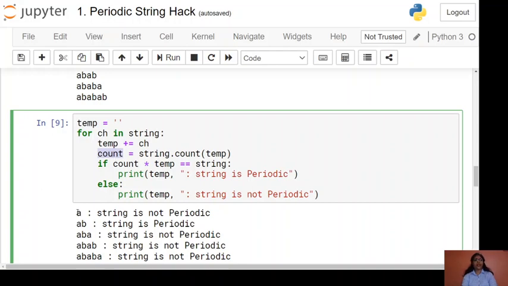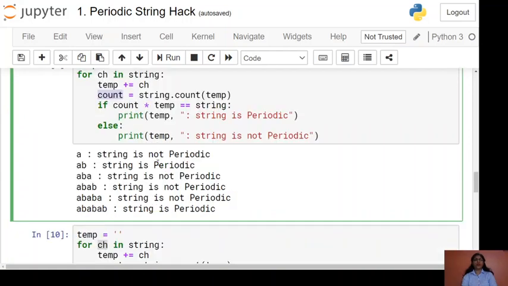Then our temp becomes ab, and ab into 3 gives you ababab. So ababab is equal to the string, meaning the left hand side equals the right hand side. Our condition becomes true and it will enter the if block. It will print that temp variable, then that the string is periodic. In this way for a the string is not periodic, for ab the string is periodic, for aba the string is not periodic, and so on.